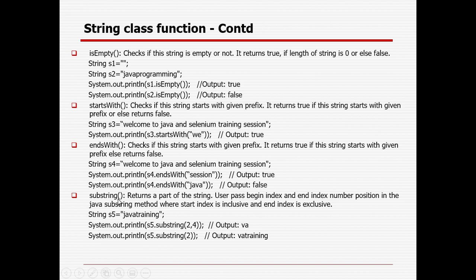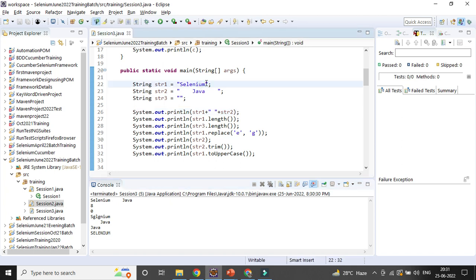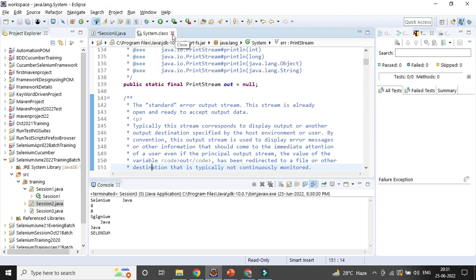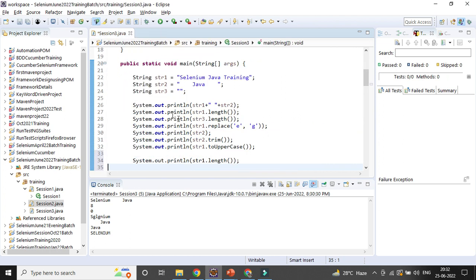Substring. Suppose I am just declaring "Selenium Java training", right? That is the thing I am declaring for the string. Then I want to get some part of the string, so let's see how I can get it out using substring. There are two ways for the substring. One second.